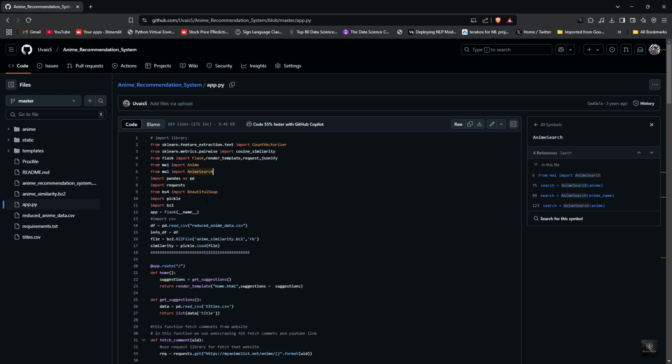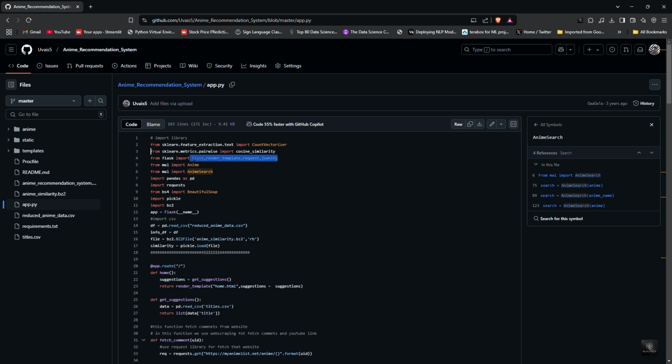Before we start building the system, we need to import some essential Python libraries. Let's go through them one by one. CountVectorizer from sklearn.feature_extraction.text. This library converts text data into numerical form. We use this to transform anime descriptions into a format that our model can analyze. cosine_similarity from sklearn.metrics.pairwise. This function helps us compare anime based on text features like genre and synopsis. The higher the similarity score, the more alike two anime are.